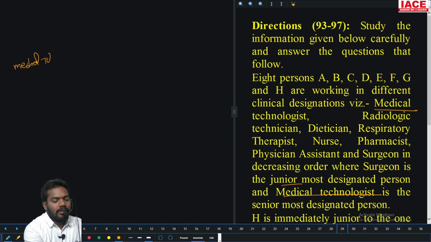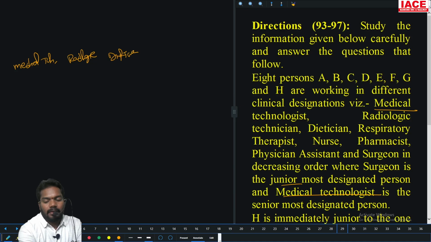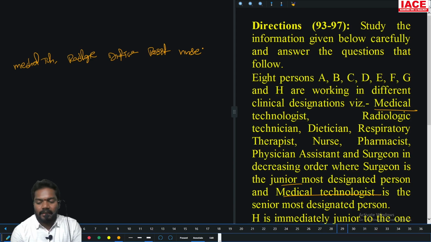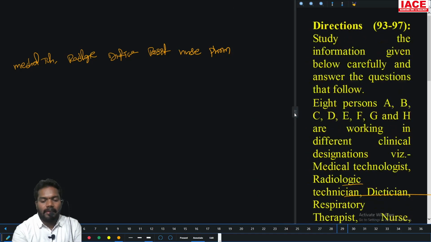Medical technologist. Next, radiology technician. Next, dietitian, respiratory therapist, nurse, pharmacist, physician assistant and surgeon.